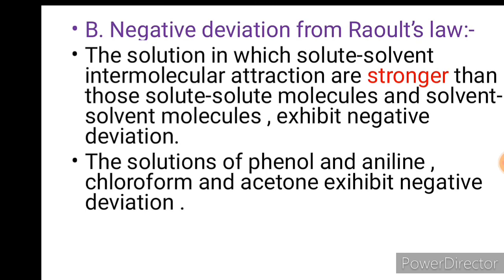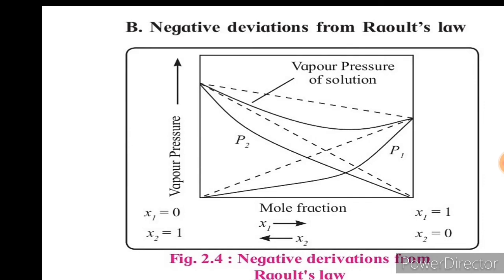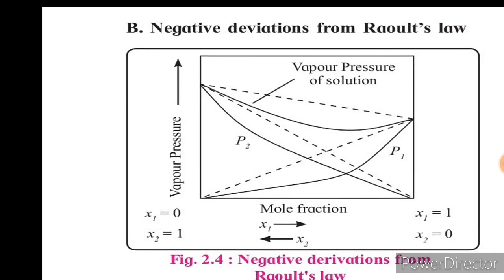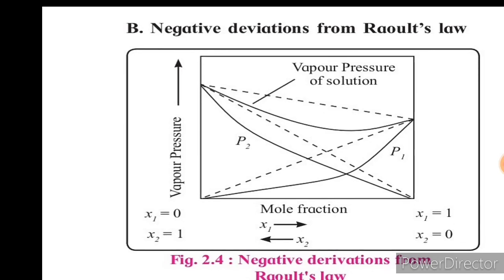Now try to understand the same concept through this graph. Once again, this graph is a vapor pressure versus mole fraction curve. Again we observe that there are two components. For the first component, vapor pressure is P1, and for the second component, vapor pressure is P2. Similarly, x1 and x2 are the mole fractions of the first and second components. Once again observe that the dotted line represents the graphical representation for the solution which behaves ideally.